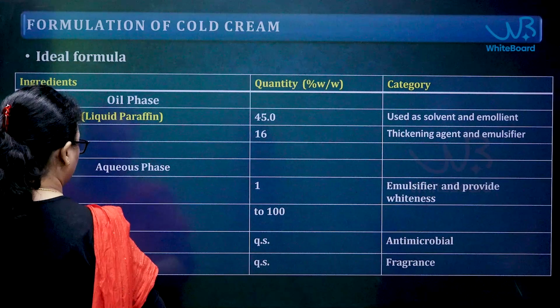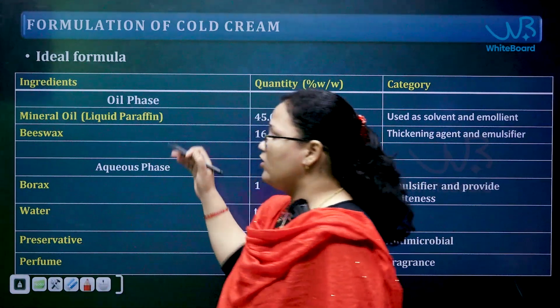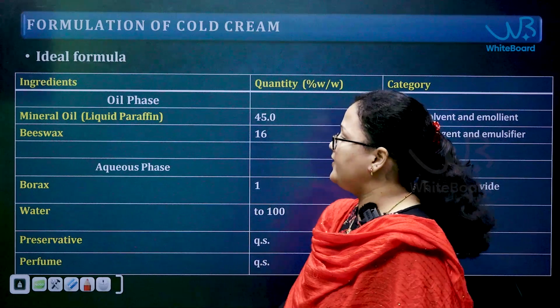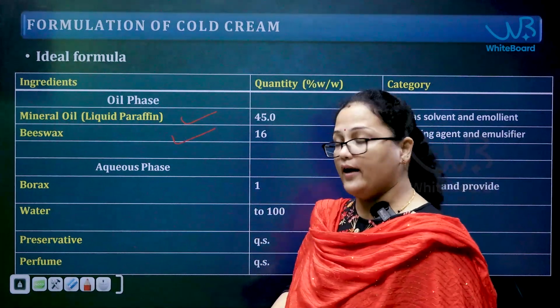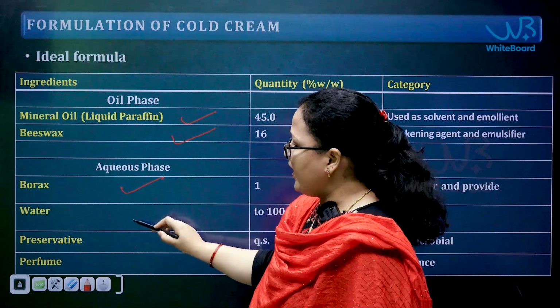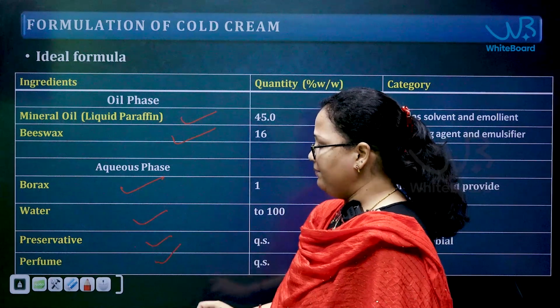Okay. Now, coming to the formulation, same, it is also divided into two phases, oil phase and aqueous phase. Oil phase ingredients are mineral oil and beeswax. Aqueous phase ingredients are borax, water, perfume and preservative.